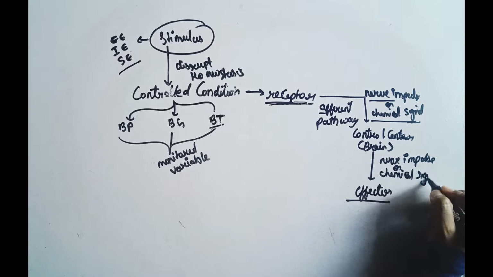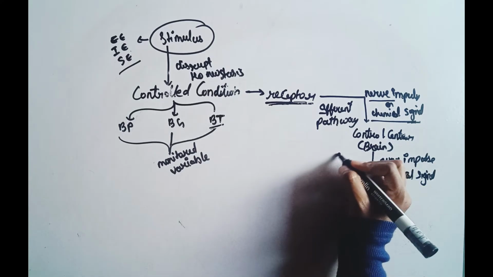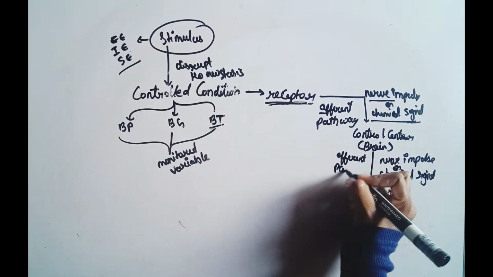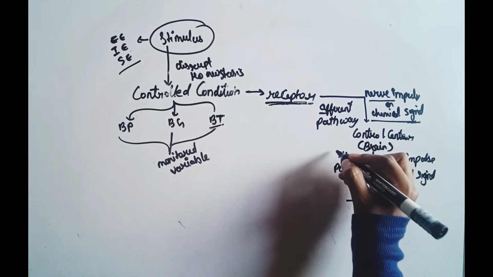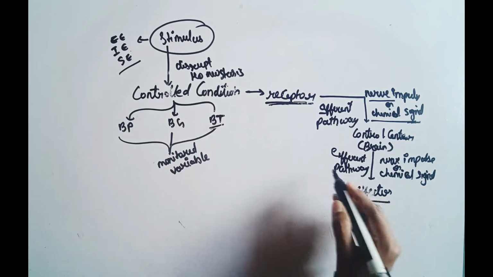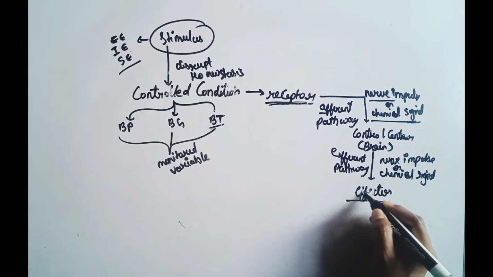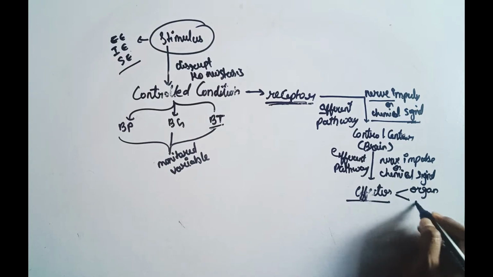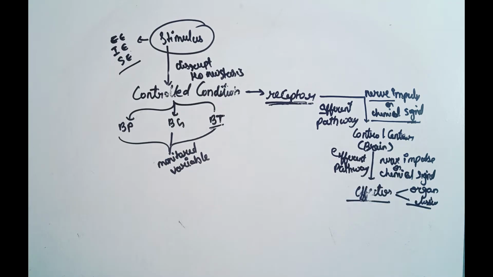This pathway is called the efferent pathway. Efferent means away from the brain. So what is an effector? Organs and tissues behave like effectors. The control center sends information to increase the body temperature.